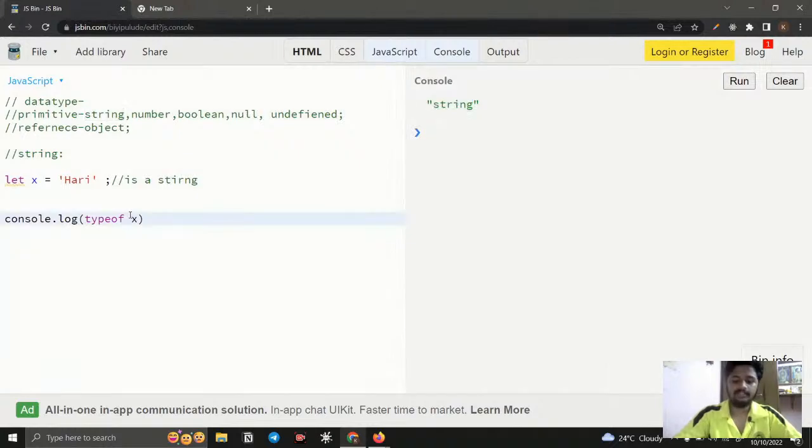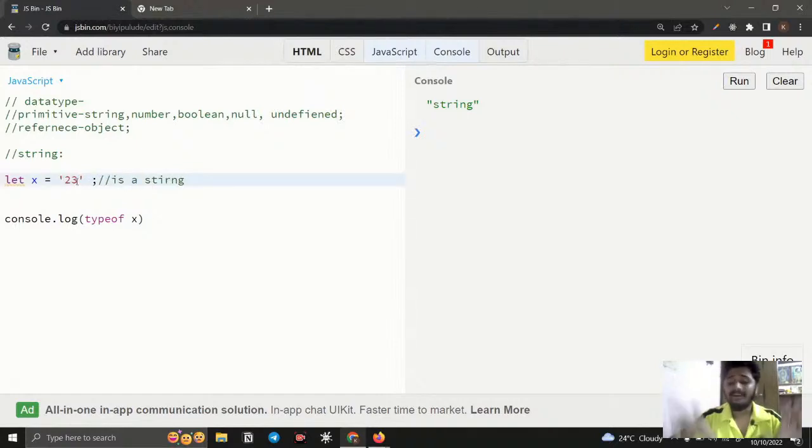You can also wrap the typeof with parentheses if you want. Or instead, you can just give a space and write typeof like this, and it will also work. Whatever you want to give, you can give. Okay, it is a string. Obviously it is a naming word, and it is also wrapped in double quotes, so it is going to be a string.